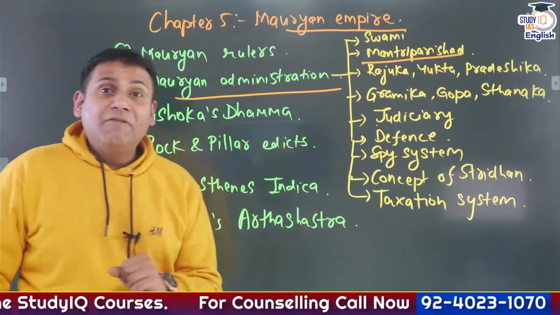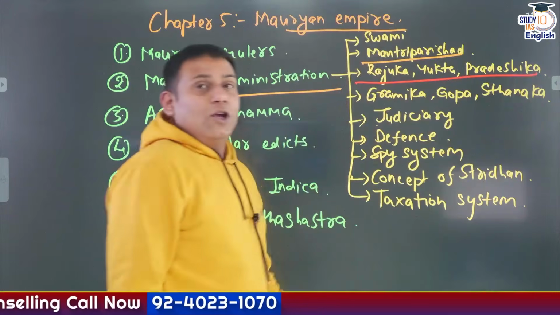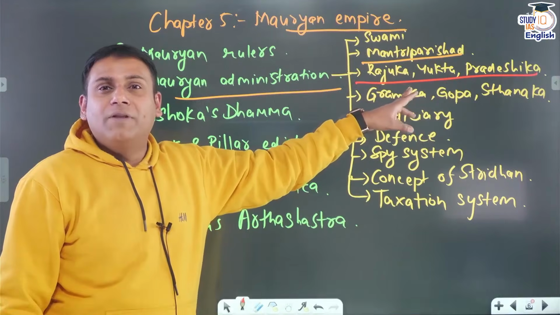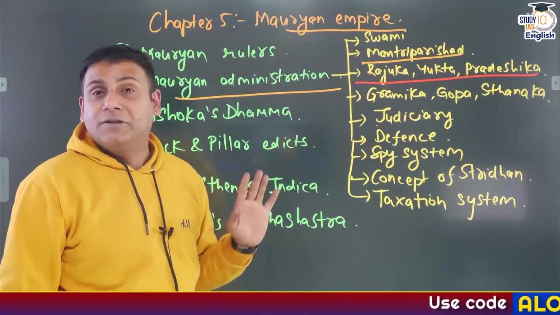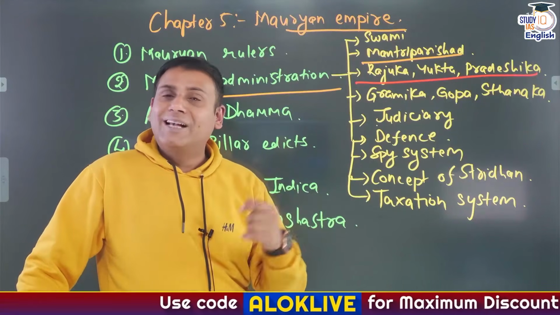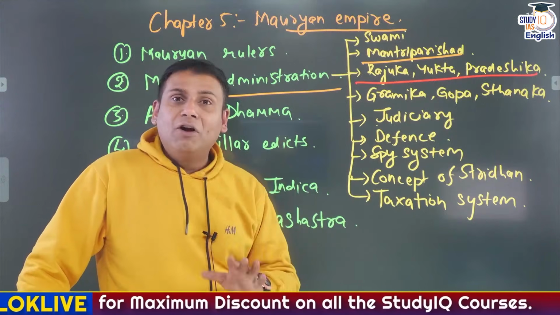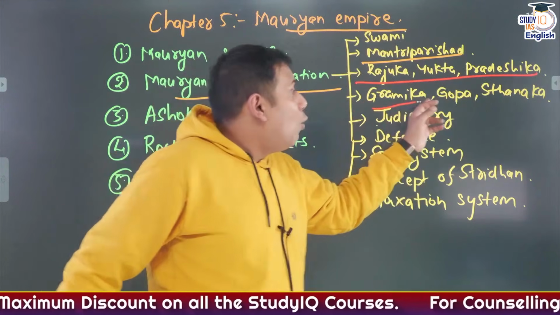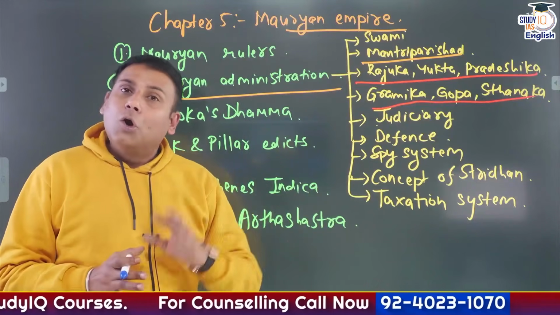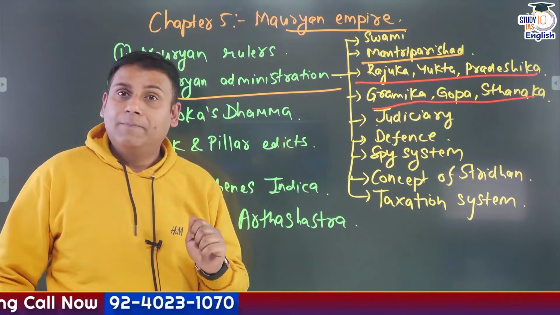Then district level administration. It is Rajuka, Yukta and Pradeshika. UPSC question, 2025 Prelims examination. Rajuka, Yukta and Pradeshika are district level officers. Rajuka was revenue officer, Pradeshika was tax collector, and Yukta was treasurer. At the grassroots level of administration were Gramika, Gop and Sthanak. Gramika was the head of one village. Gop was the head of 10 villages. Sthanak was the head of 100 villages.